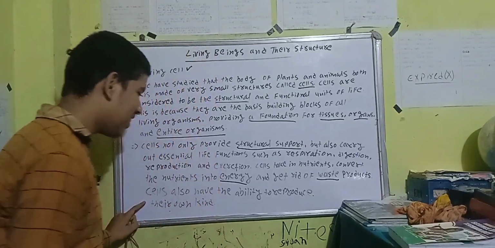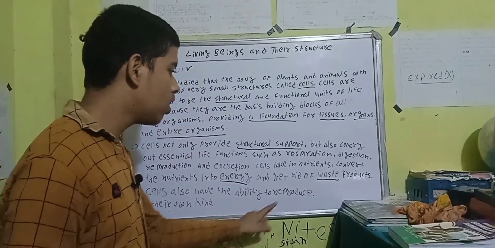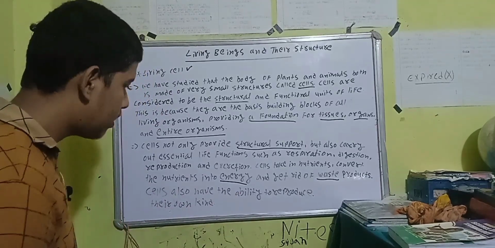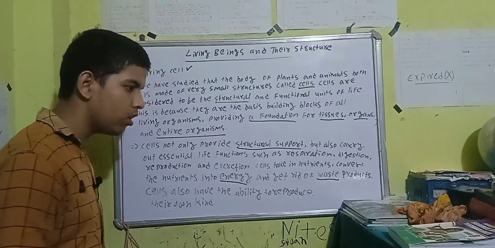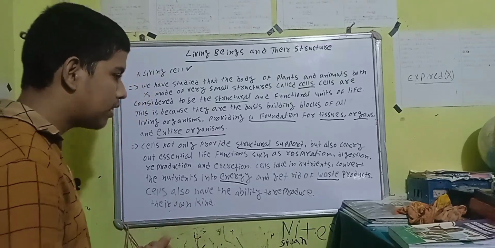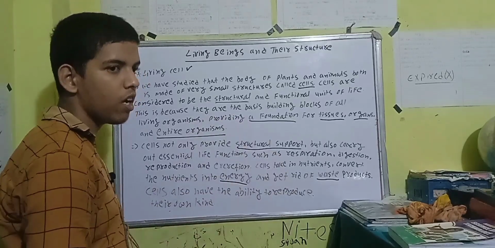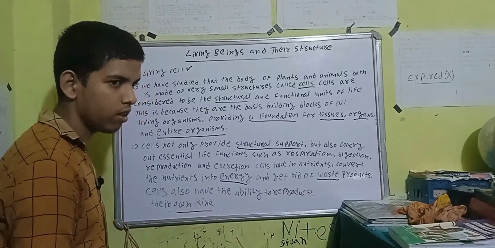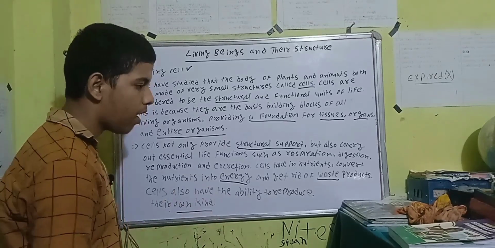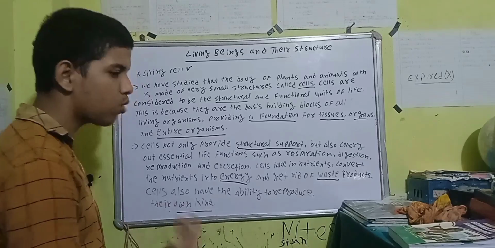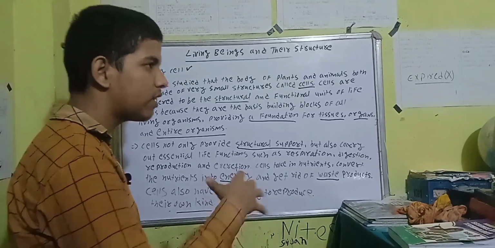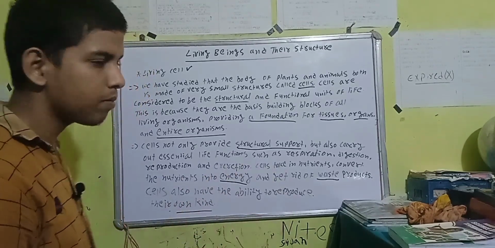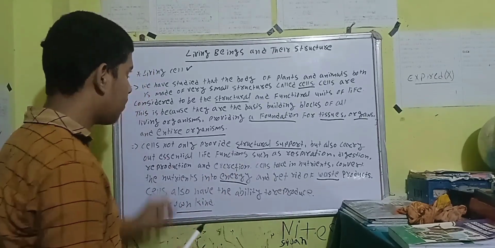Right? Cells also have the ability to reproduce their own kind. Reproducing their own kind means they also have the ability to form another cell like them. They also have the ability to form a cell of their own kind, right? So that was about the living cell.